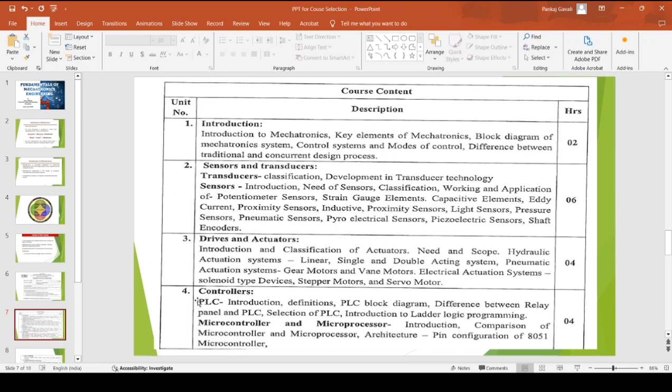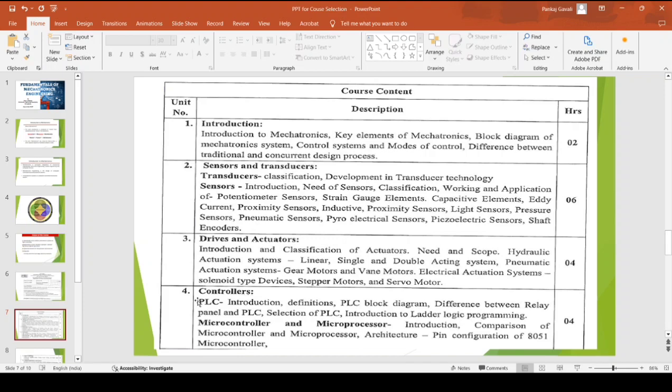So we have the differentiation between these PLCs and relays, because in earlier days the job of the PLCs was performed with the help of mechanical relays and all. So how is this PLC different from these relays, and what are the operational and constructional differences between these PLCs and relays in this case.